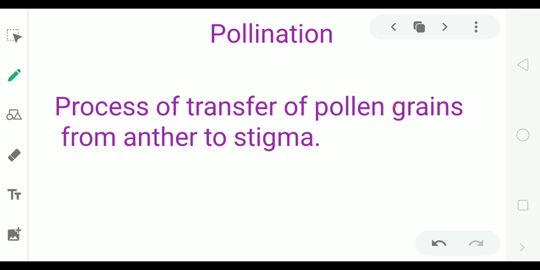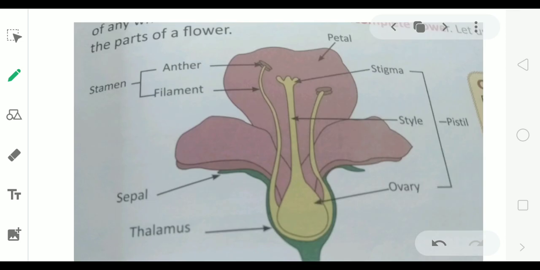Next topic is pollination. It is process of transfer of pollen grains from anther to stigma.